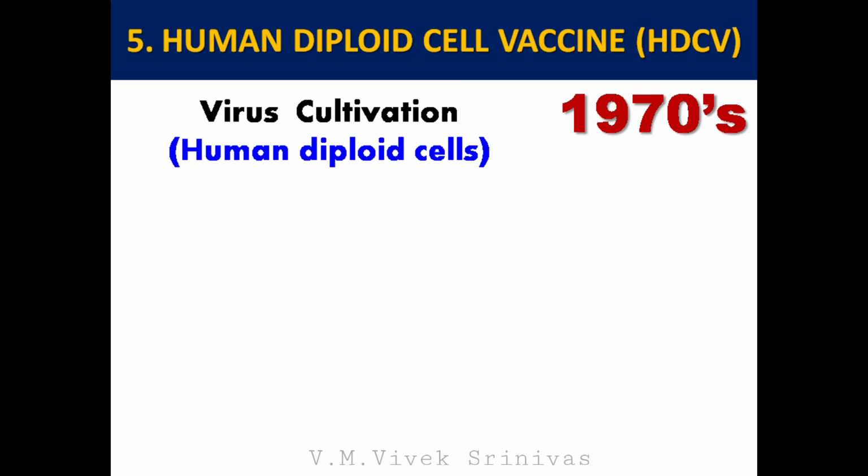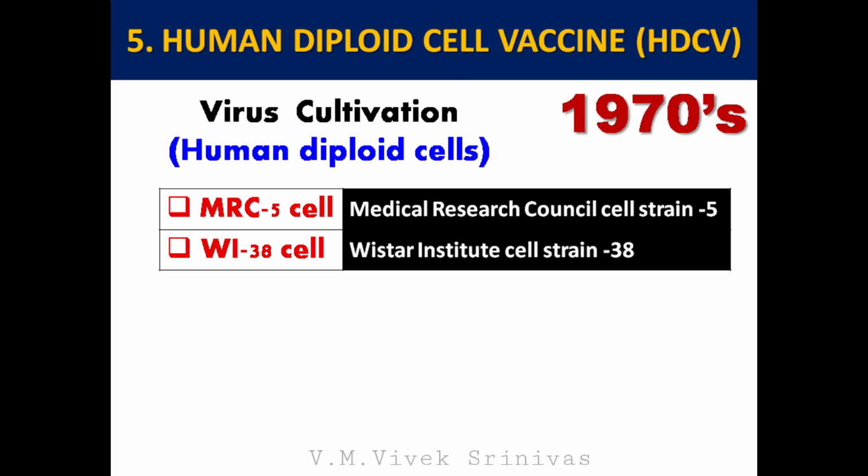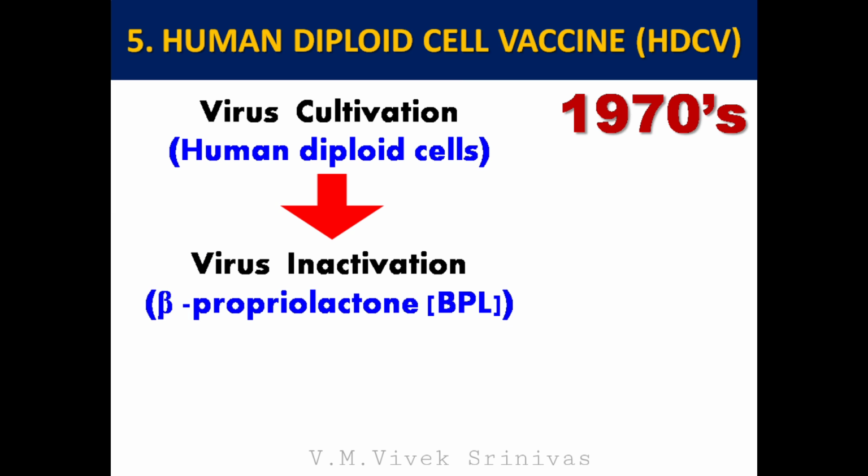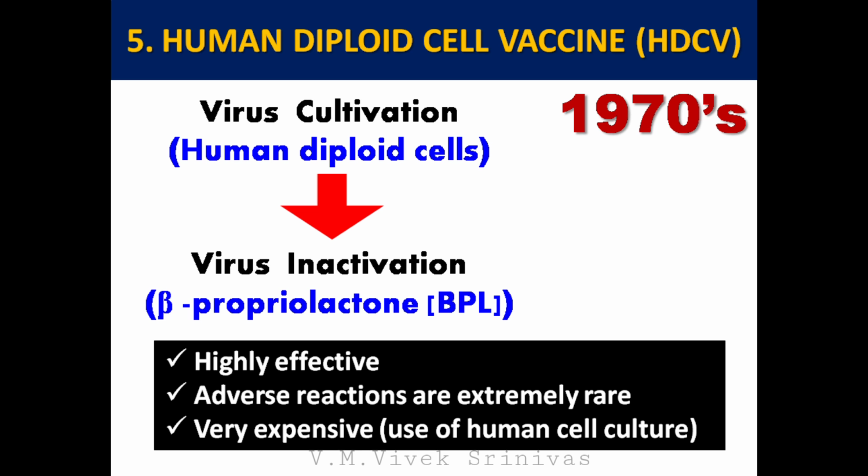Human diploid cell vaccine. Developed in 1970s. Here, the virus is cultivated in human diploid cells like MRC5 cells or WI38 cells. These cells are derived from normal human fetal lung fibroblast tissue. Here the virus is cultivated in human diploid cells, followed by virus inactivation using beta-propiolactone. These vaccines are highly effective, and adverse reactions are extremely rare. But they are very expensive, due to use of human cell culture.